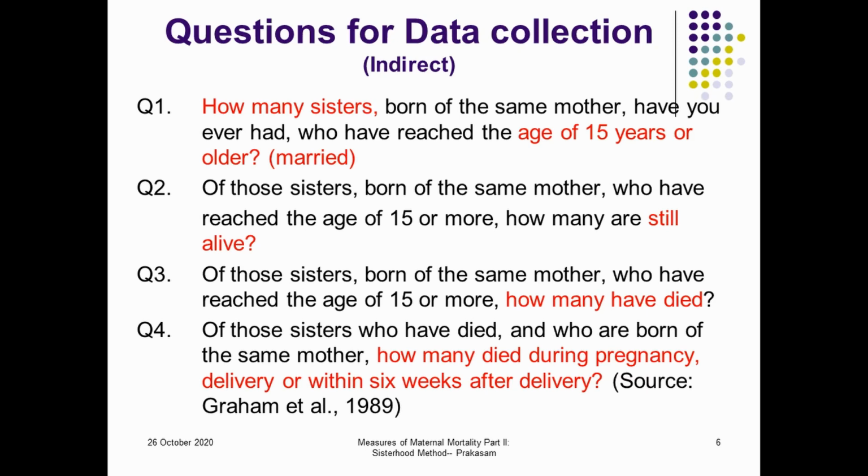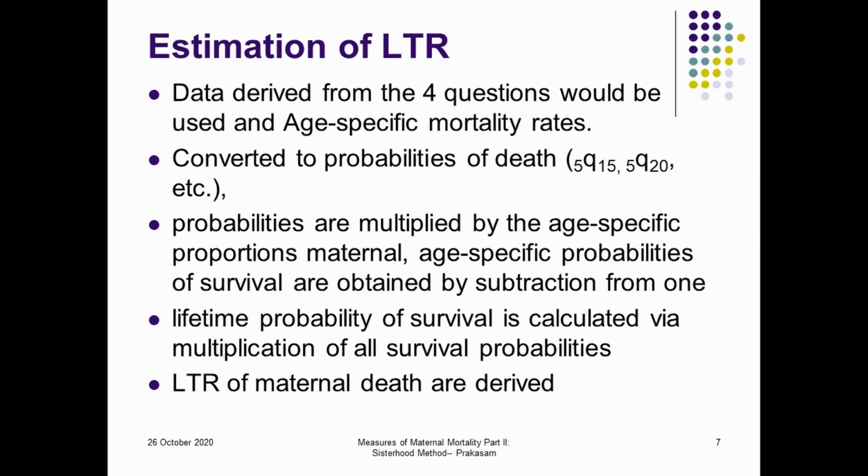From those selected questions, the data will be tabulated, and then the age-specific mortality rate will be used. After that, the age-specific mortality rate will be converted into probability of deaths. The probability of deaths is multiplied by the age-specific proportional mortality, and then probabilities will be estimated, and the lifetime risk of maternal deaths is arrived at, to understand the chances of women in the age group 15 to 49 experiencing maternal mortality, per 1000 or 1 lakh population.